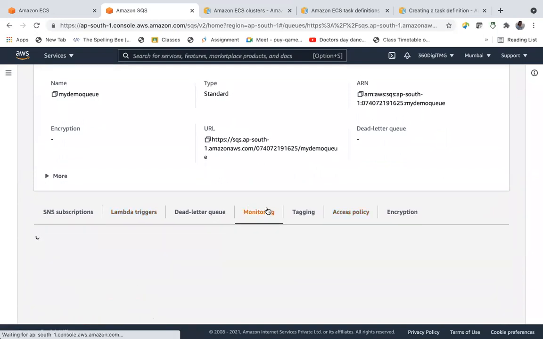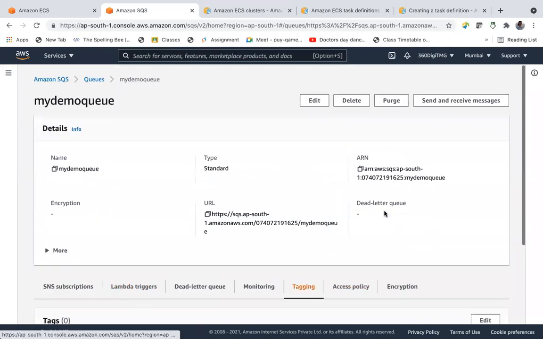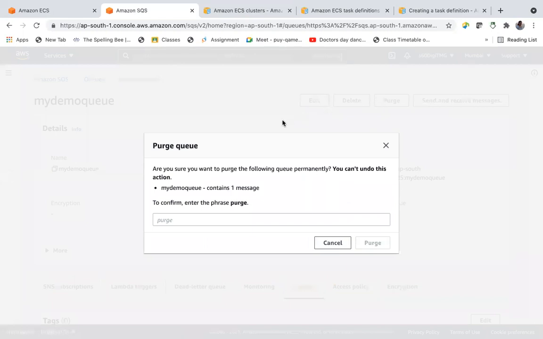Monitoring the queue, tagging, we know tags, purge. You want to purge the queue completely.